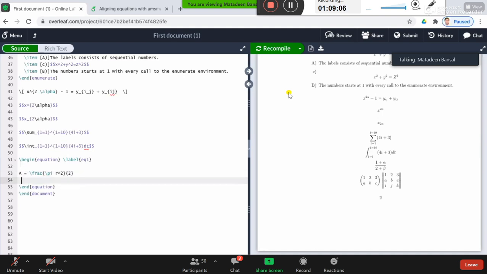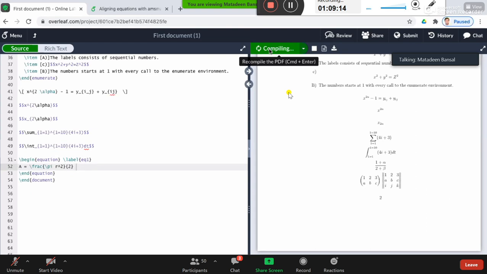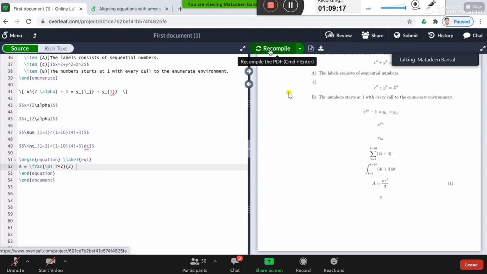This is our equation environment, which will produce a centered equation: A equals pi r squared by 2, and the equation number is 1. You need not write anything or keep track of the numbering. LaTeX will do that.